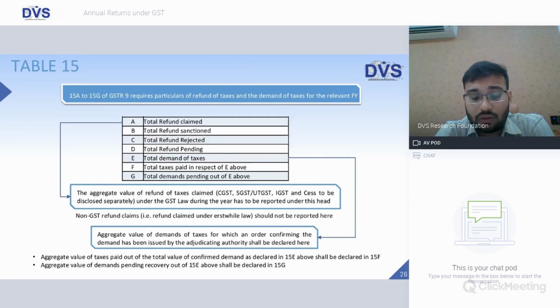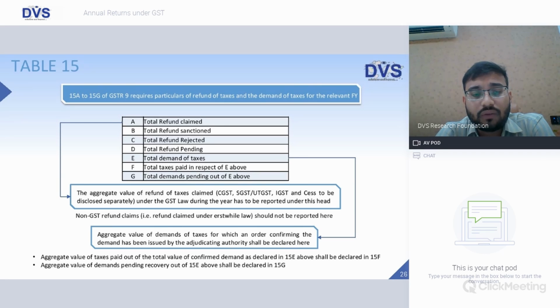In case a demand notice has been issued and there are demand taxes which are still pending to be paid, out of that, how much has been paid, how much is still pending. The aggregate value of refund of taxes claimed under GST law during the year has to be reported under this head. So whatever has been filed as an application for refund during the year has to be reported. It may relate to the current year, it may relate to the previous year as well. Whatever applications made during the year have to be reported here.